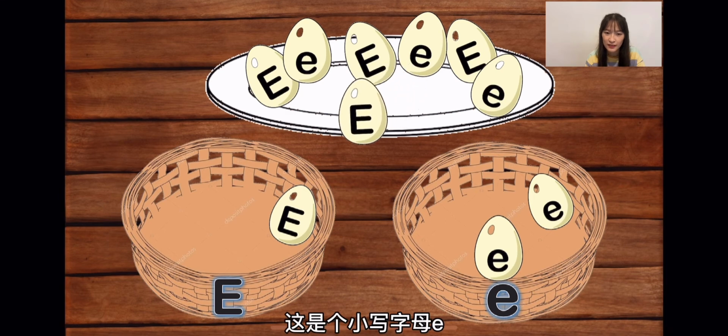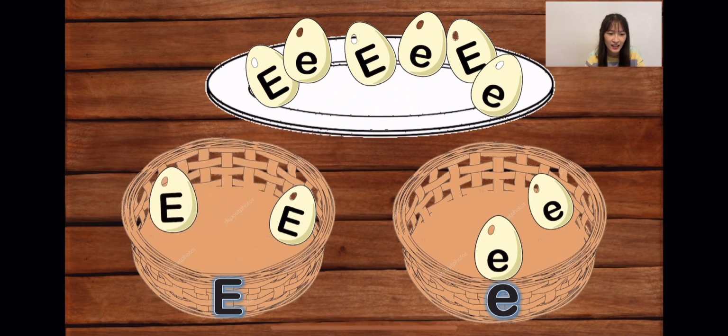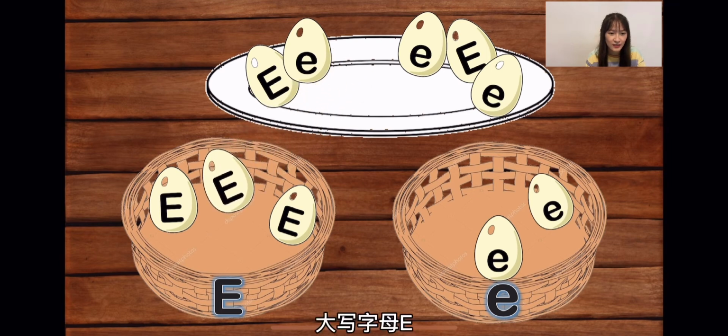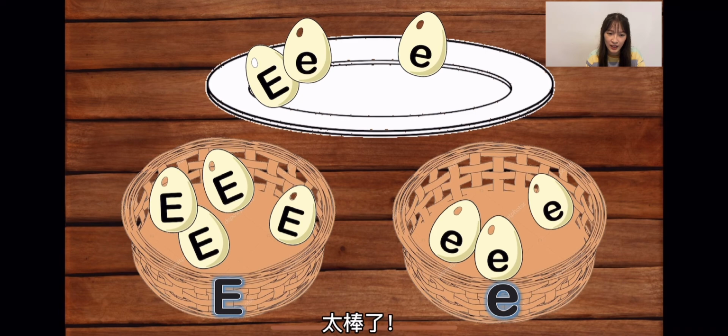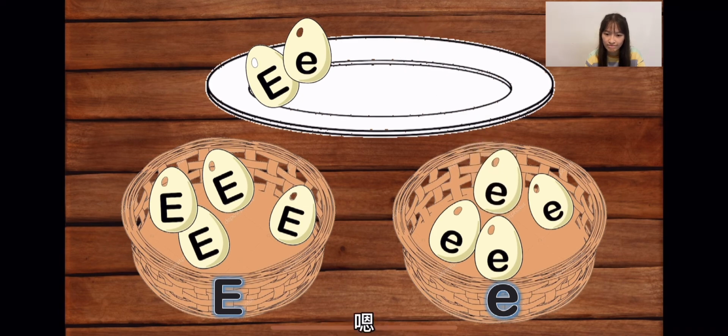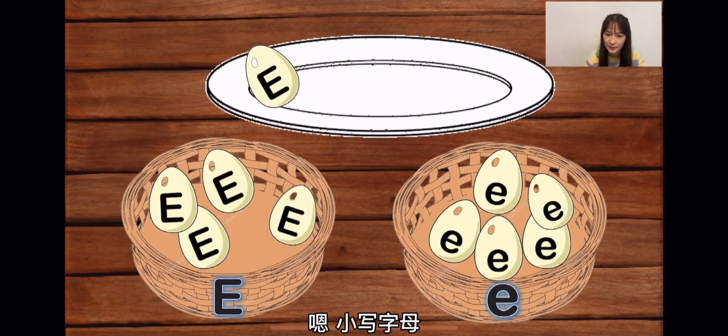This is small letter E. Capital letter E. Next. Good job. There are two left. Let's finish. Small letter. And the last one is capital letter E.